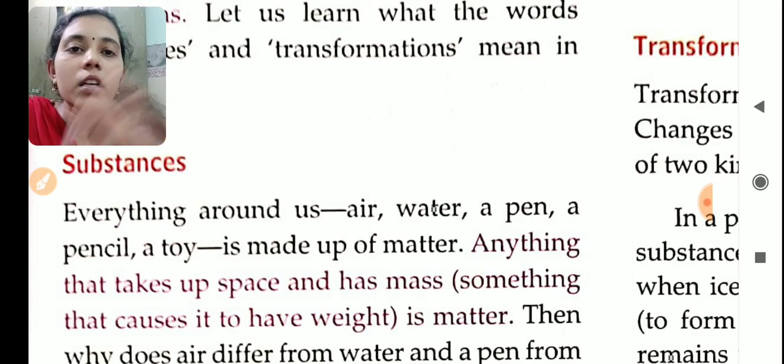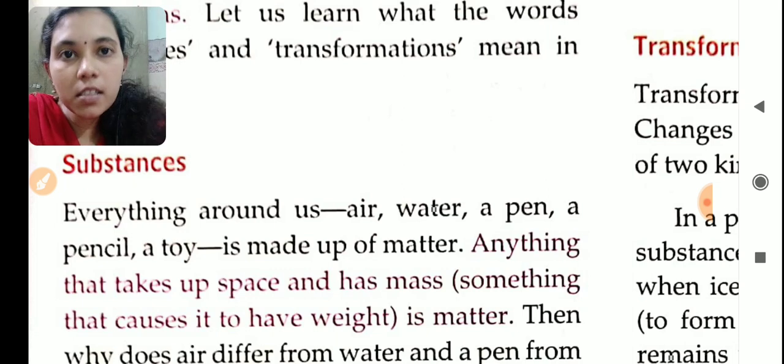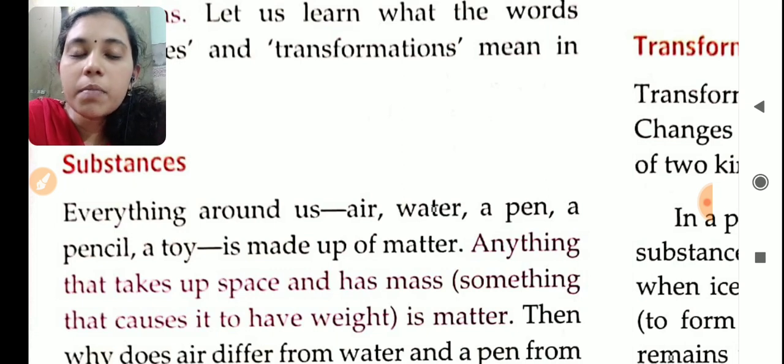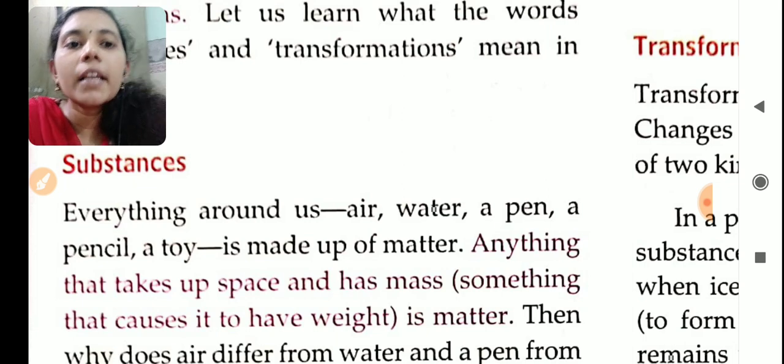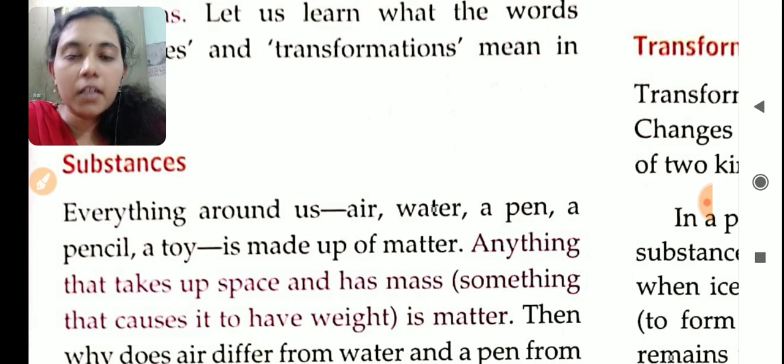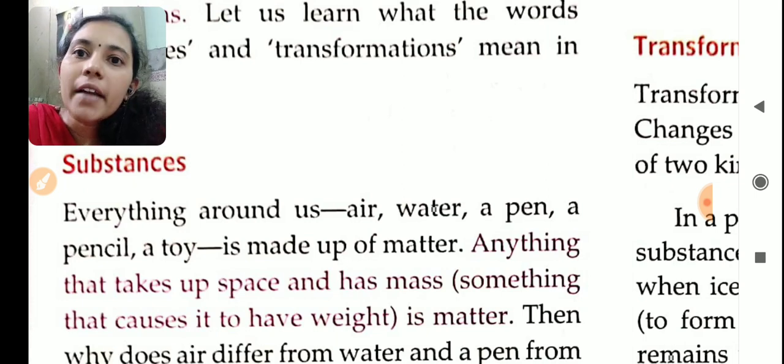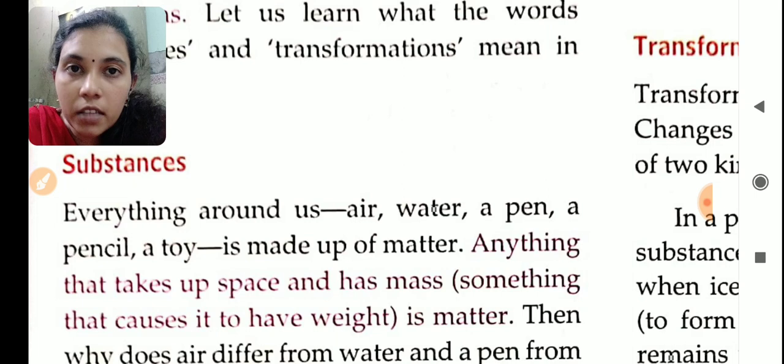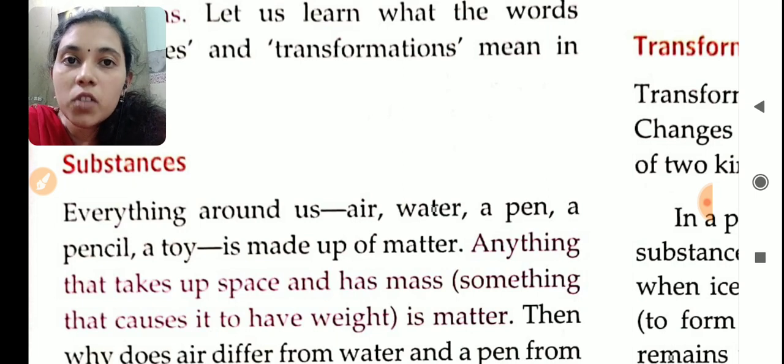So what is a substance made up of? All substances are made up of small tiny particles called matter. So what is this matter? Smaller classes you have studied the definition for matter.